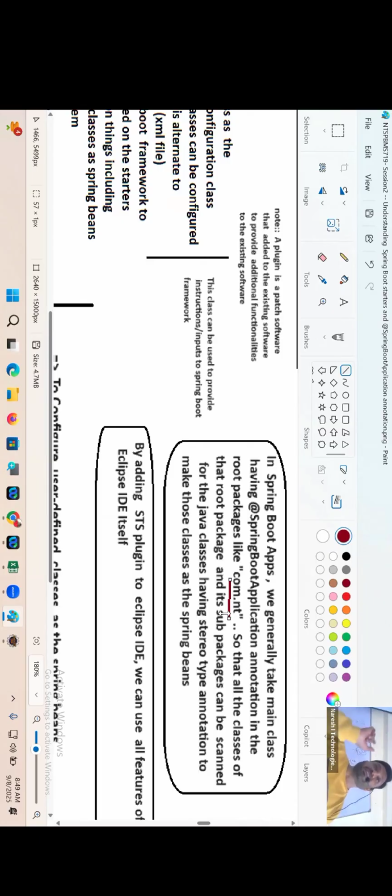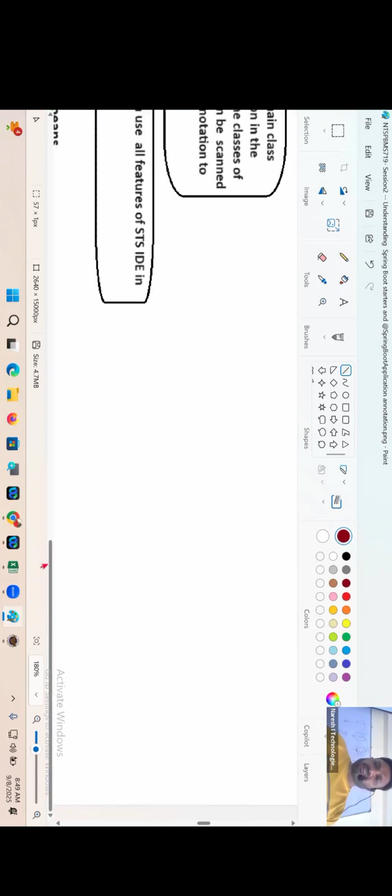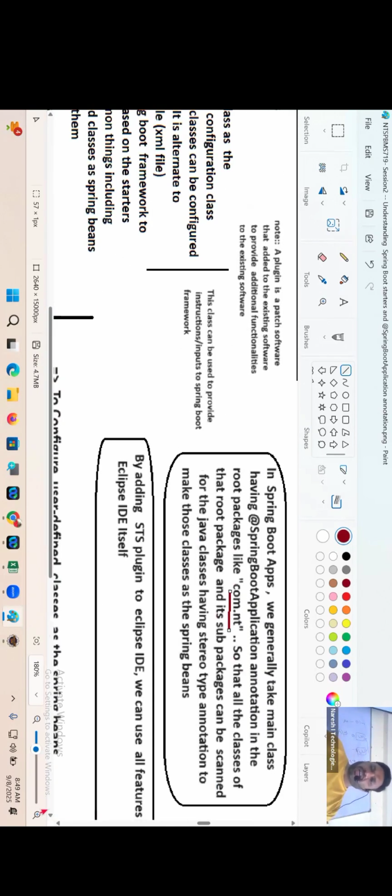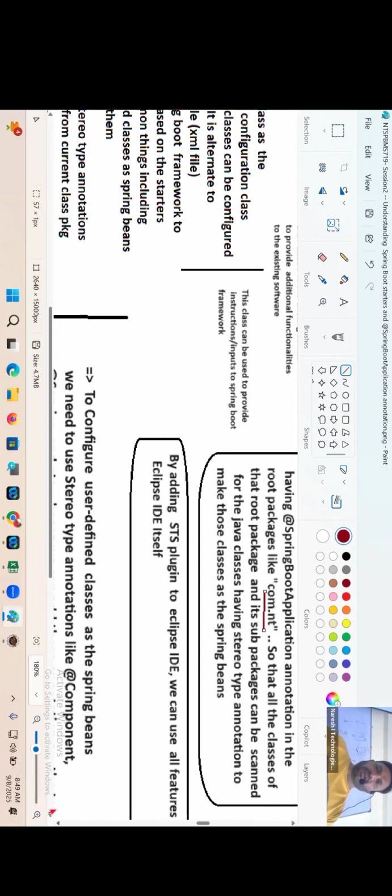STS is an IDE, boss. A separate IDE developed only for Spring and Spring Boot projects. But if I don't want to install that IDE and still want to get all the features of STS IDE in Eclipse, then you have to install the STS plugin into Eclipse. By adding the STS plugin to Eclipse, we can use all the features of STS IDE in Eclipse IDE. Convinced, my dear?